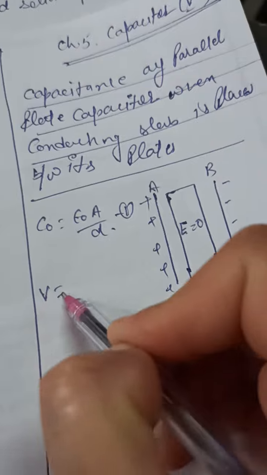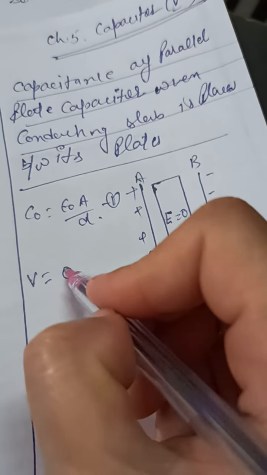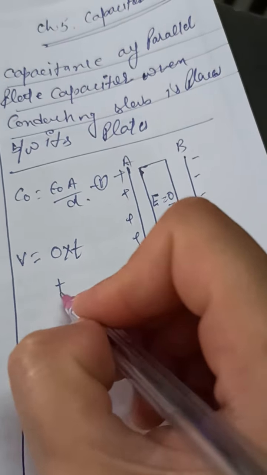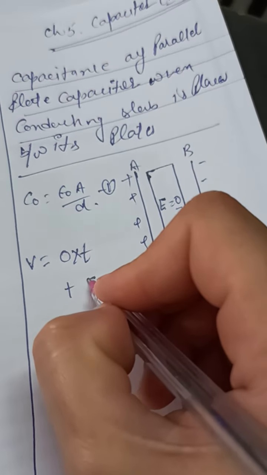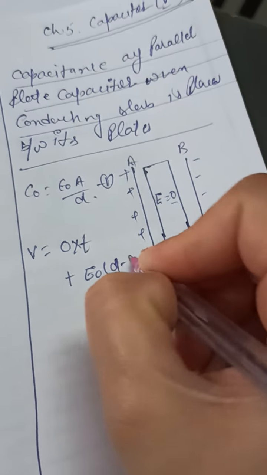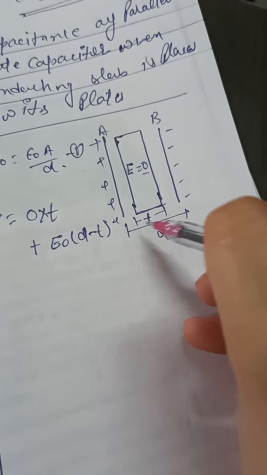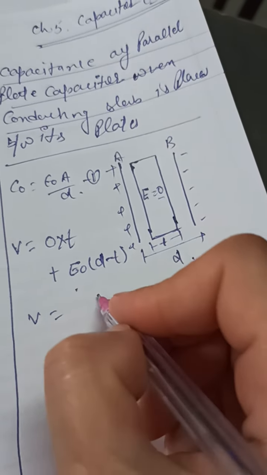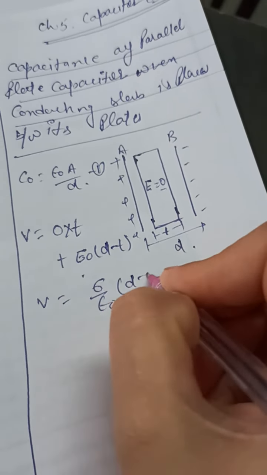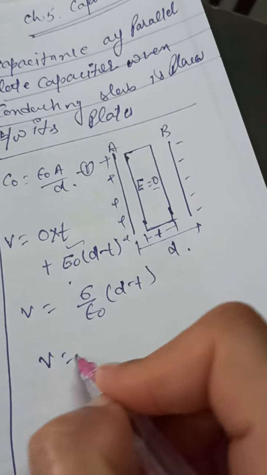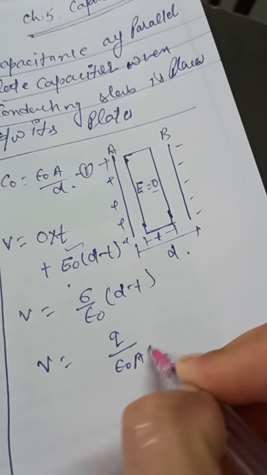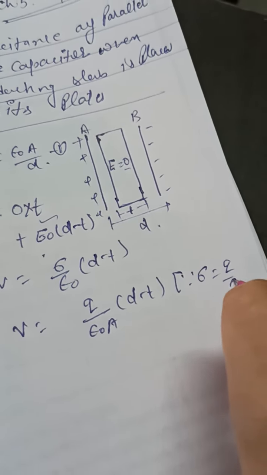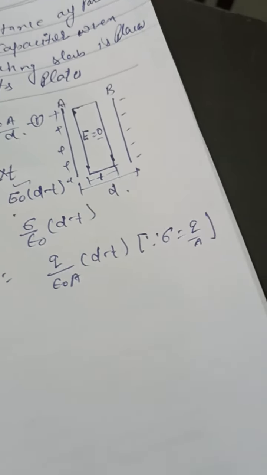Now what about the potential? Potential will be equal to 0 into T, because in the thickness T the electric field is 0, plus E naught into D minus T. In the thickness D minus T the electric field is E naught. From here V will be equal to sigma by epsilon naught into D minus T. I have put the value of E naught. V is equal to Q upon epsilon naught A into D minus T, because sigma is equal to Q upon A, where A is the area of each plate.